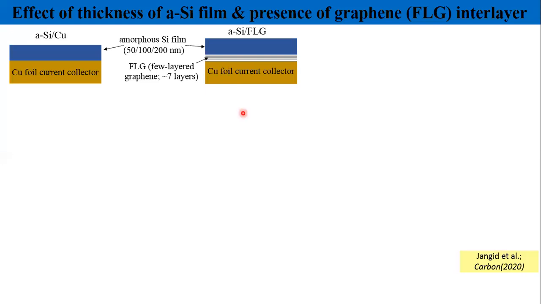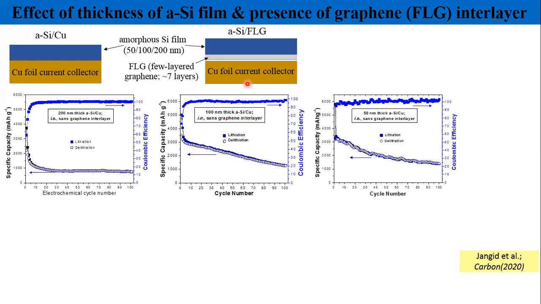We chose three thicknesses, 50, 100, and 200 nanometer thick silicon films, deposited directly on copper foil and on copper foil which has graphene layers. This is the electrochemical cycling stability trend in the three cases: this is for 200, this is for 100, this is 50.